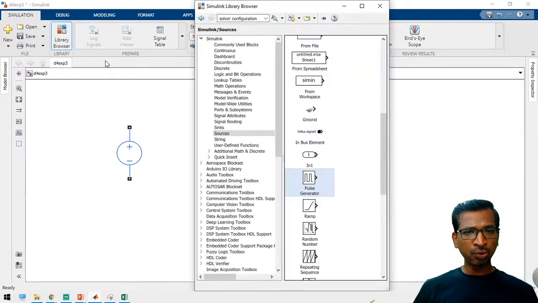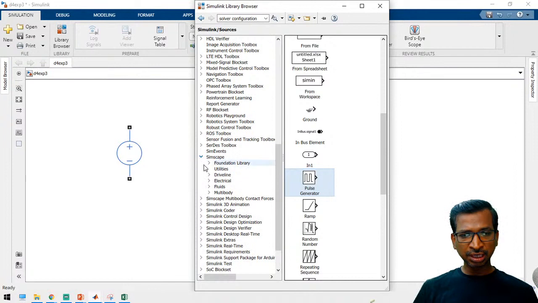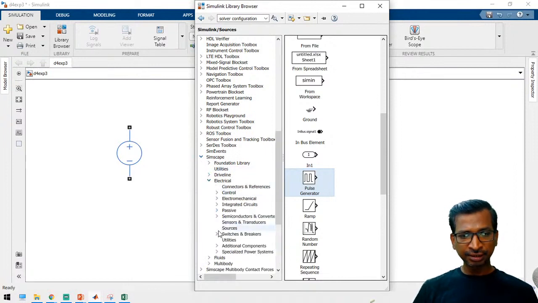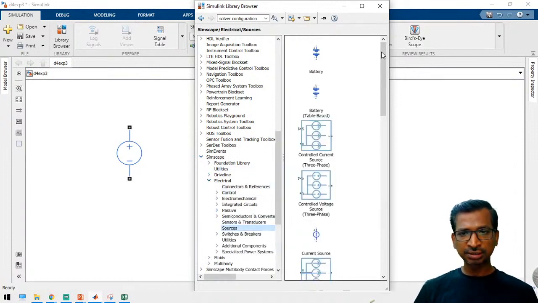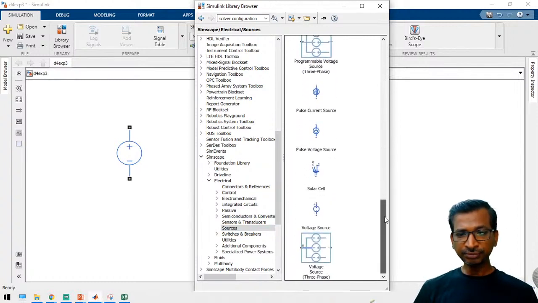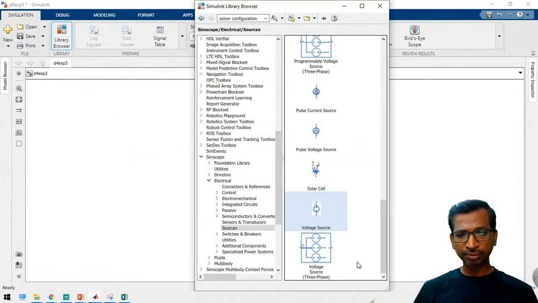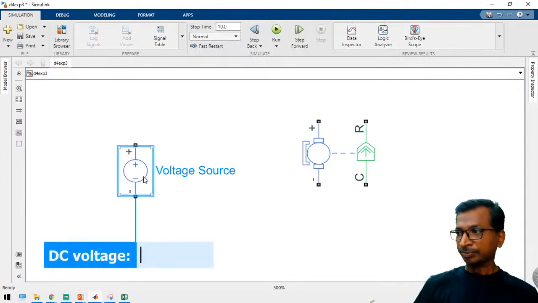You go to Library Browser, Simscape, Electrical, and Sources. See here, you can identify the component. So take this block, remove this one, and use this block, the DC voltage source. This block is common for AC voltage as well as DC voltage. You can configure it as per your requirement.